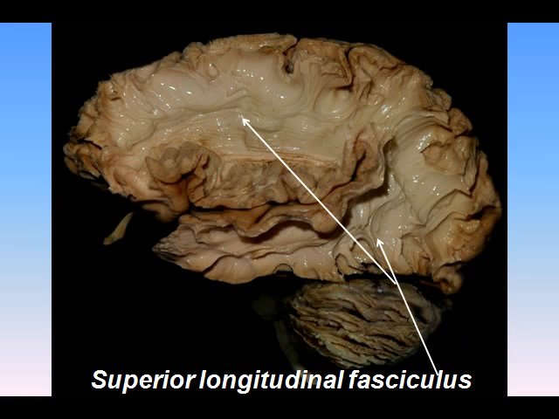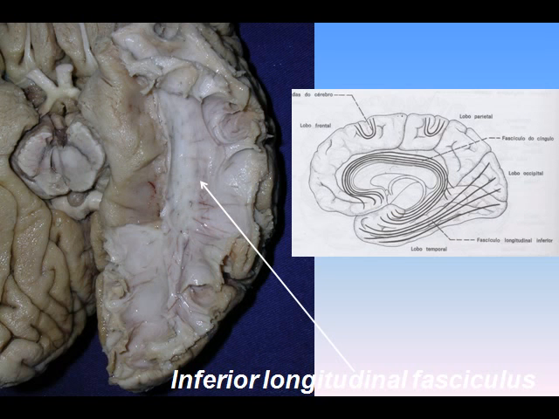C. The superior longitudinal fasciculus passes backwards from the frontal lobe above the lentiform nucleus and insula. Some of its fibers end in the occipital lobe and others curve downward and forward into the temporal lobe. D. The inferior longitudinal fasciculus connects the temporal and occipital lobes, running along the lateral walls of the inferior and posterior cornua of the lateral ventricle.